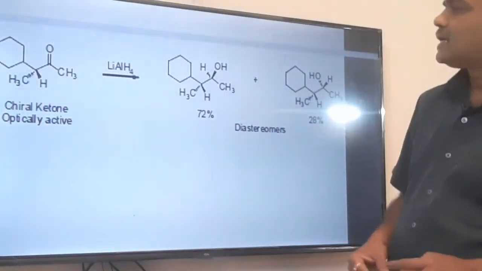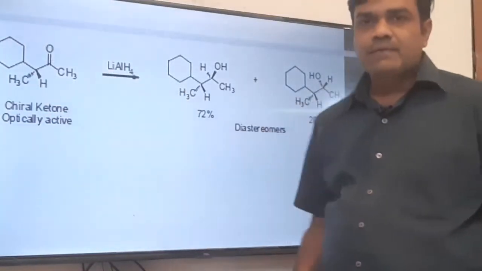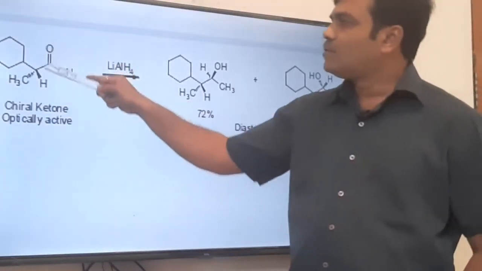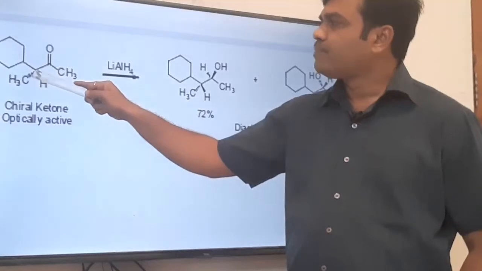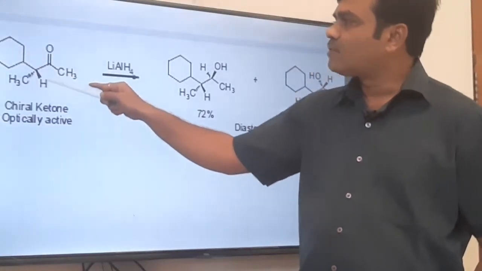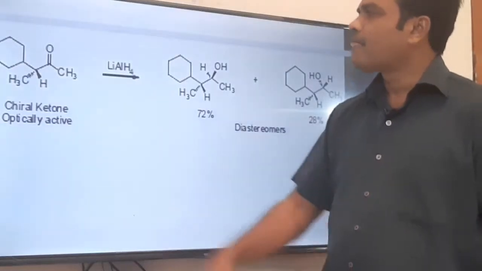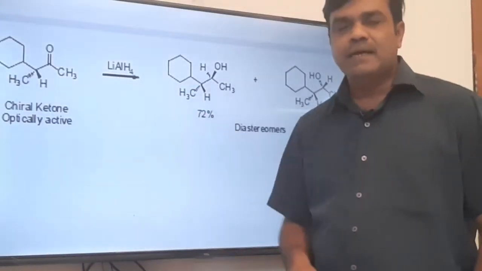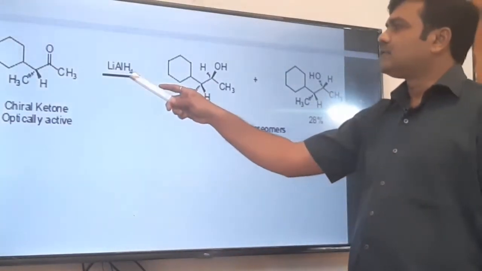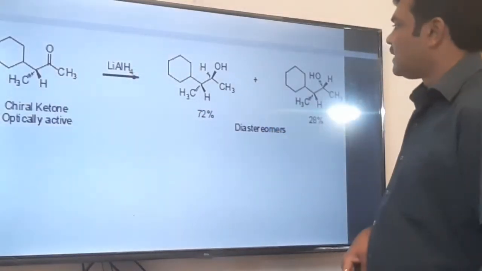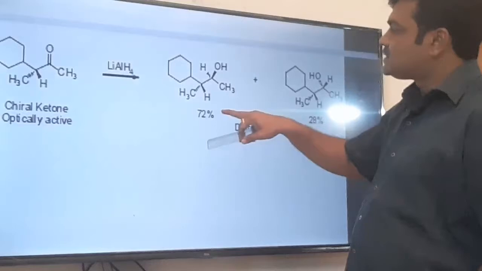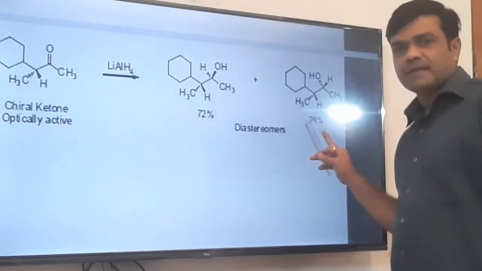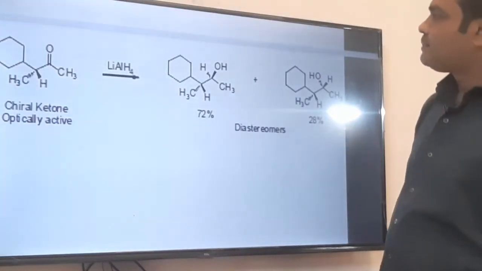Now see this one here, the ketone, which is the reactant, the precursor, is already chiral. See, this is a carbonyl group, this is the alpha carbon. At the alpha carbon, a cyclohexyl group, methyl, and hydrogen, different groups are attached. This is an asymmetric carbon, and if you treat such a ketone having an asymmetric carbon at the alpha carbon with lithium aluminum hydride, the picture is different. Here you can see 72% is the predominant product, this one, and 28%, the minor product, is this one. Okay, see what happens here.